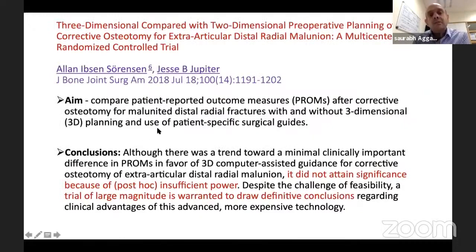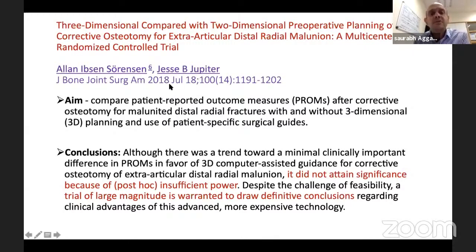Then 3D printing and 3D jigs. I don't use them, but for completeness' sake, I thought I'd put in another paper if someone is keen on 3D printing. These days it's very easy. You can have 3D printers at home, print out those jigs and then get them to labs for sterilization. So they're not that expensive these days.